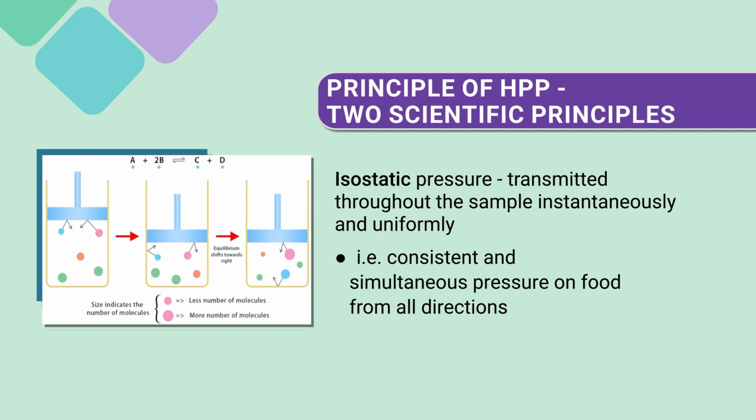Adiabatic heating is taking place. That is due to the heat of compression. The pressure is being applied, so heat of compression is causing what? Causing the rise in the temperature. Though we call it non-thermal, there could be a significant rise depending on what pressure we are going to. So gradually we are increasing pressure, it also leads to the increase in temperature.